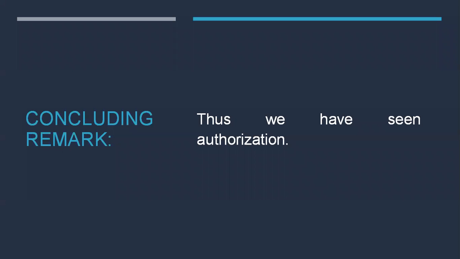Thus, we have seen how authorization is allocated to a database user. This authorization is required to make sure that a particular person gets proper authority for modification, for reading, for updating, or for deleting the data.